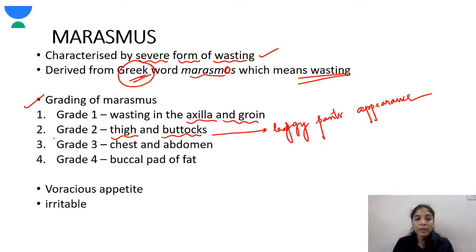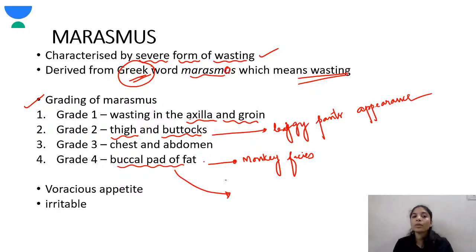Okay, grade 3 is the chest and the abdomen. Next is the buccal pad of fat. So once there is wasting in the face also, when the buccal pad of fat is also lost, that time the child will have this monkey face. Okay, so buccal pad of fat is the last to go in marasmus because it is metabolically least active.